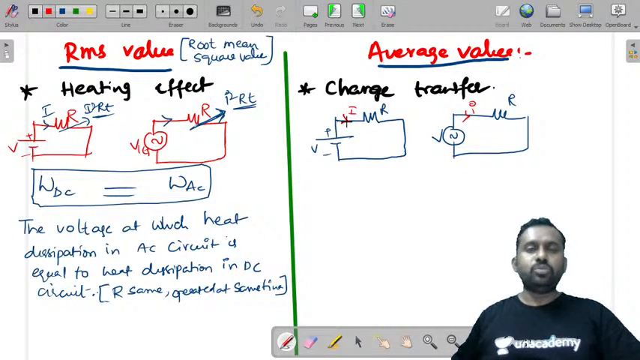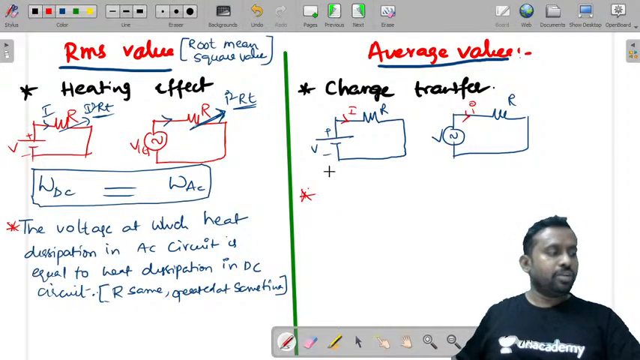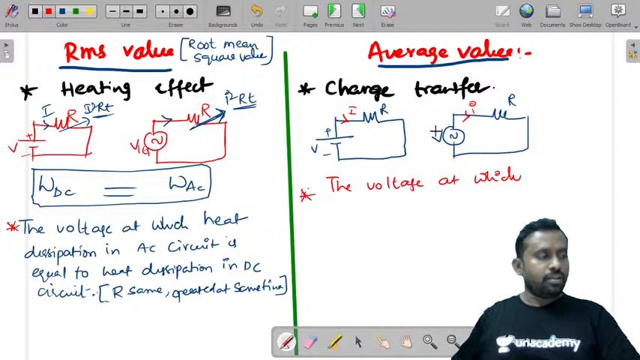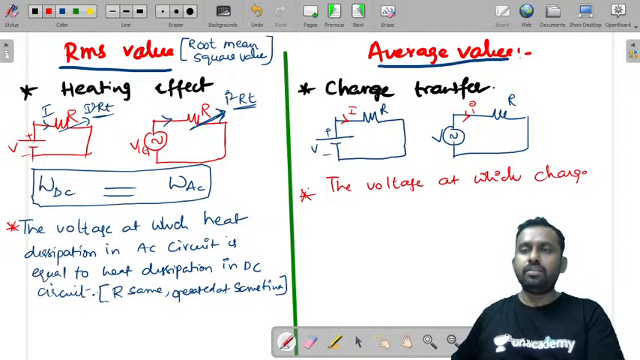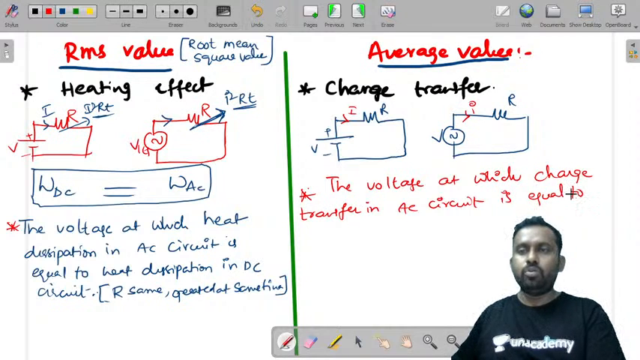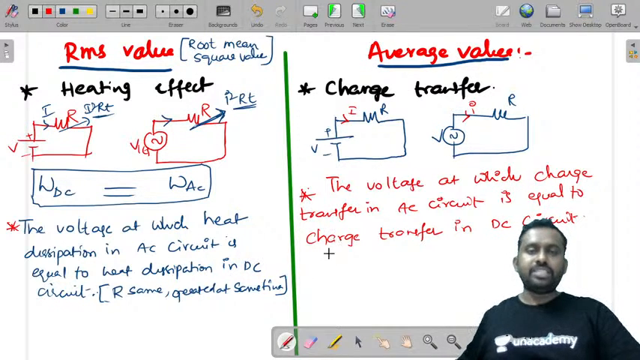Now what is average value? Average value is that value of voltage at which the charge transfer in an AC circuit is equal to the charge transfer in a DC circuit. The charge transfer in AC circuit is equal to the charge transfer in DC circuit.